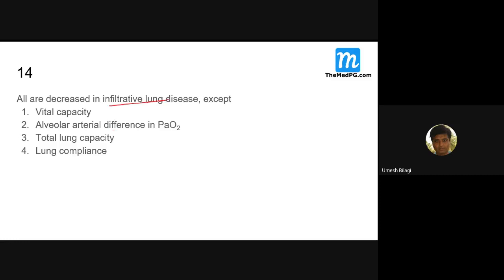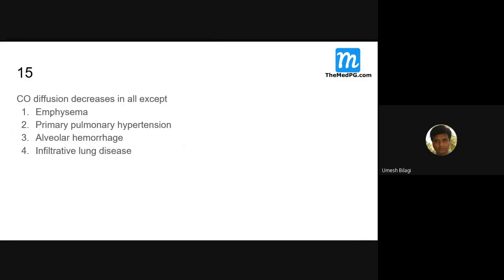So in infiltrative lung disease, you'll get this. Pure diffusion decreases in all except DLCO. They're asking now: emphysema, obstructive, primary pulmonary hypertension. DLCO diffusion increases in all except, that means where does it get increased? DLCO is the diffusion of carbon monoxide.